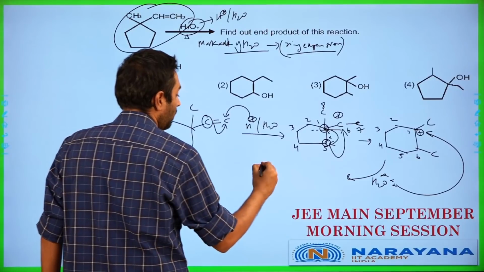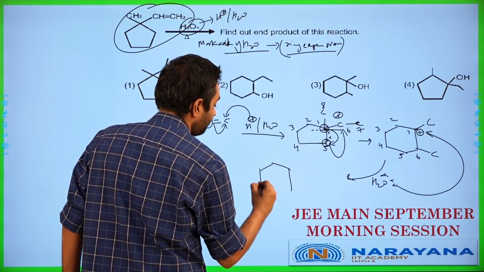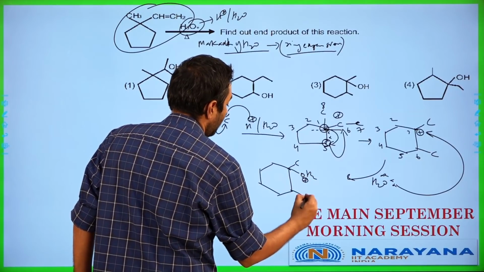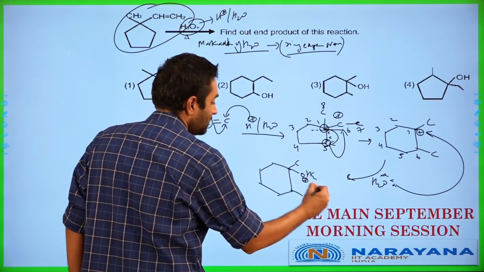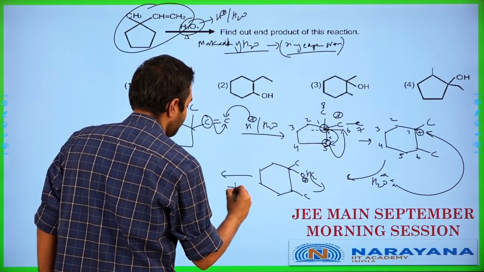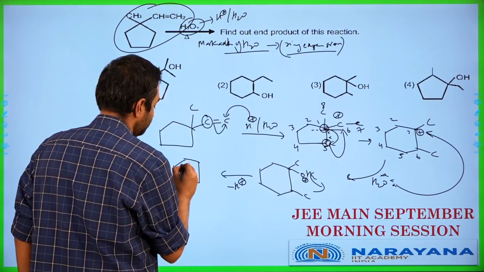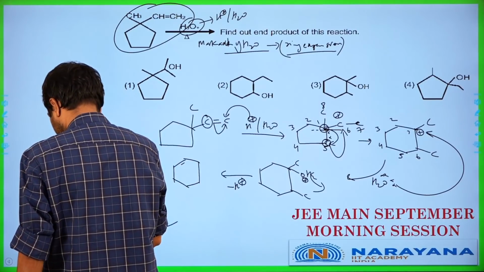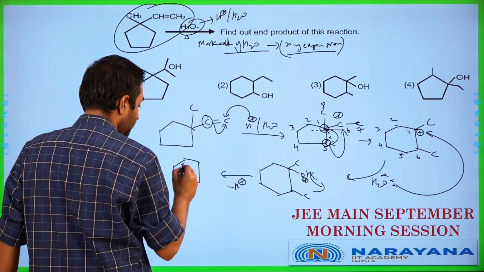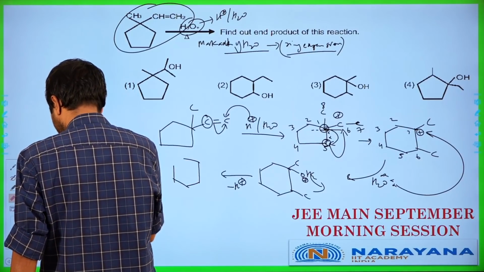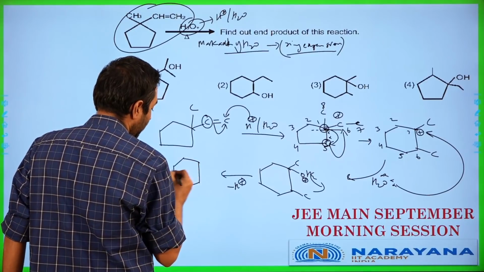When it attacks carbon 1, we will be getting carbon 1 attached to an OH2 plus and a carbon over here. Next step, the H plus will be kicked out over here, resulting in the formation of the product over here like this.